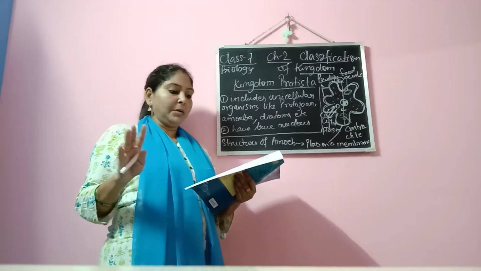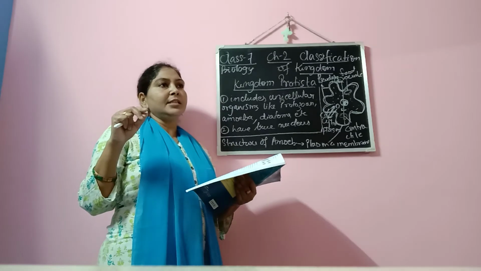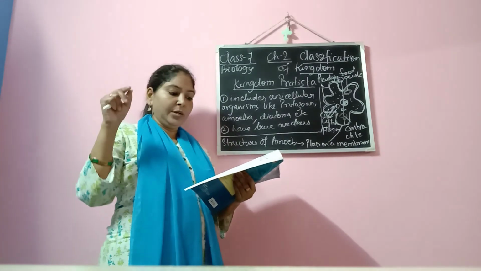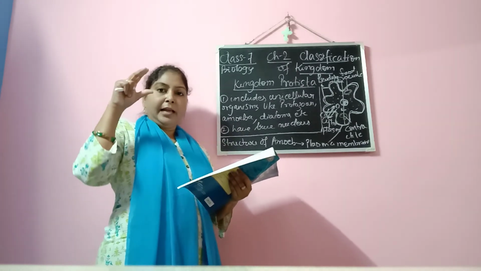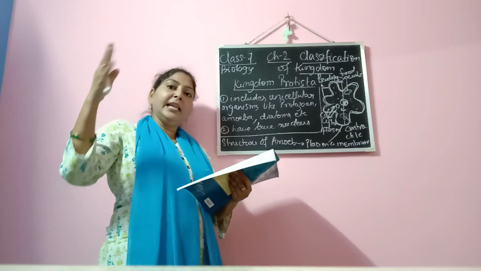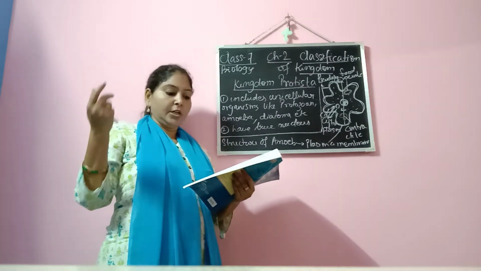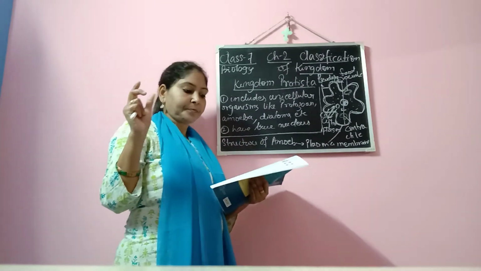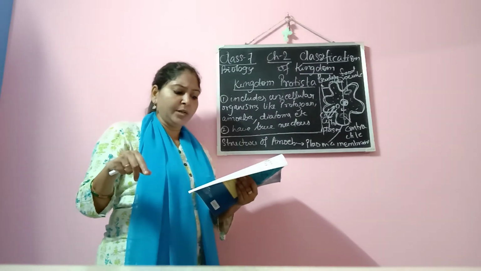Now another way is multiple fission. What happens in amoeba? From inside, within the nucleus, they form a cyst. There they multiply in number into daughter nuclei, and these daughter nuclei again behave like individual amoeba. So cytoplasm gathers around each nucleus.